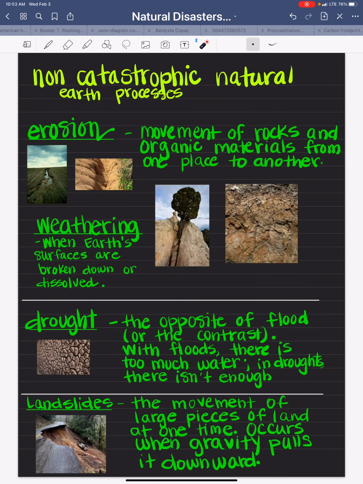So in closing, we're looking at four non-catastrophic natural events or processes. Erosion, which is the movement of rocks and organic materials from one place to another. Weathering, when Earth's surfaces are broken down or dissolved. Drought, the opposite of a flood. With floods, there is too much water, and in droughts, there's not enough. A landslide, the movement of large pieces of land at one time, occurs when gravity pulls it down.